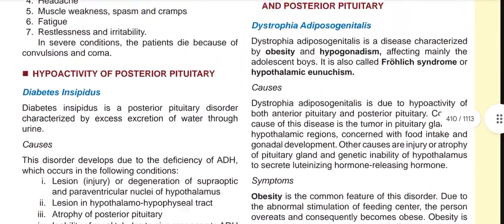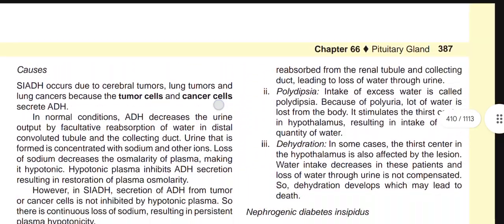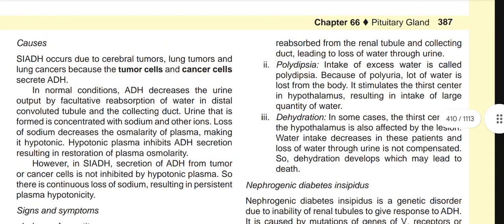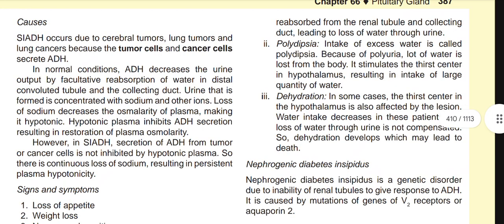So water is not reabsorbed from the renal tubule and collecting duct. It leads to loss of water through urine, and it is a huge loss of water, 8 to 12 liters almost. Now polydipsia. Intake of excess water is called polydipsia. Because of polyuria, a lot of water is lost from the body. It stimulates the thirst center in the hypothalamus, resulting in intake of large quantity of water.